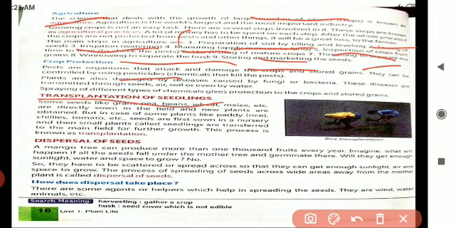Transplantation is nothing but, seeds are first sown in the nursery. For example, some seeds like beans, wheat, maize are directly sown in the field, but some grains like paddy are first sown in the nursery, and then the small plants called seedlings are transplanted to the main field. That is called transplantation.